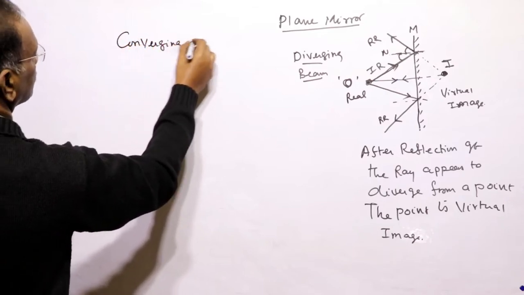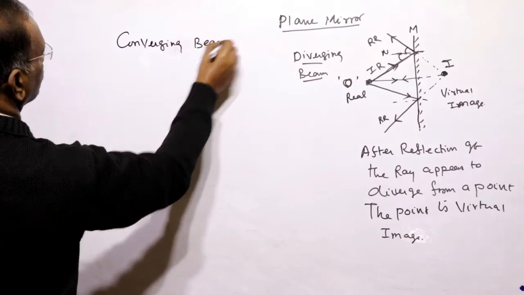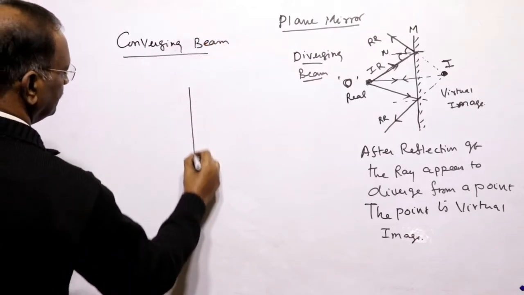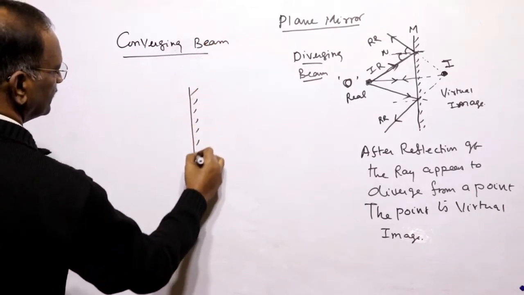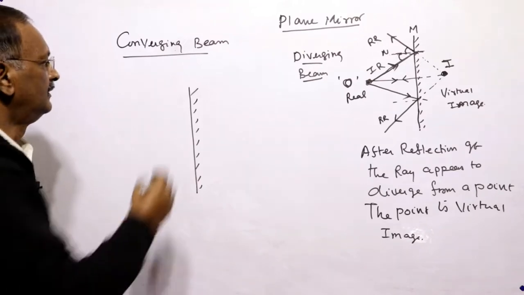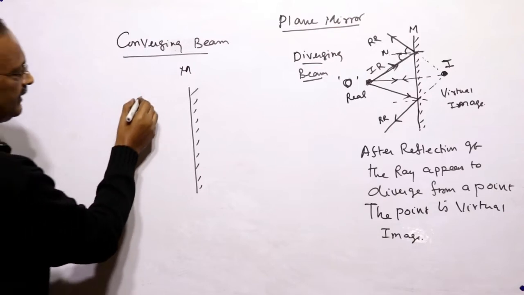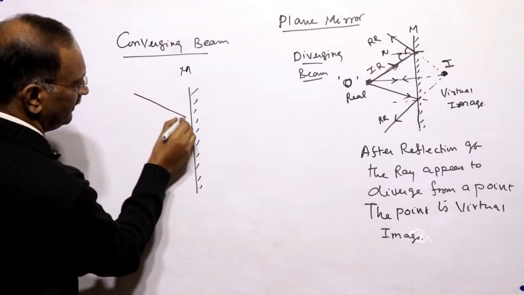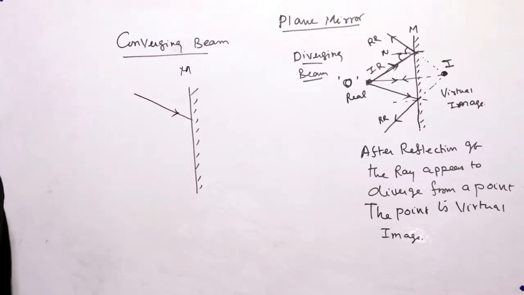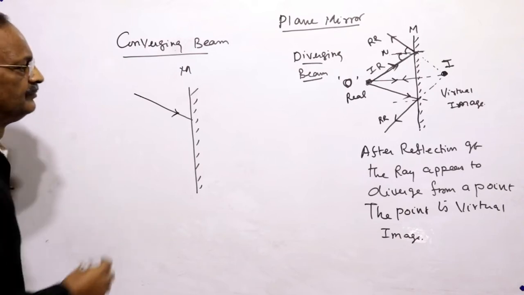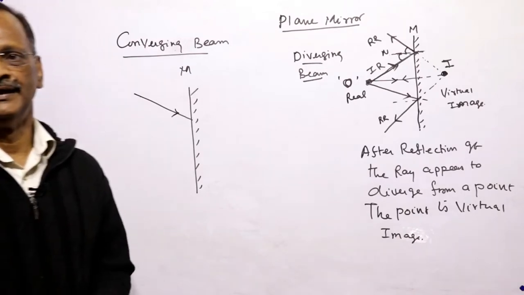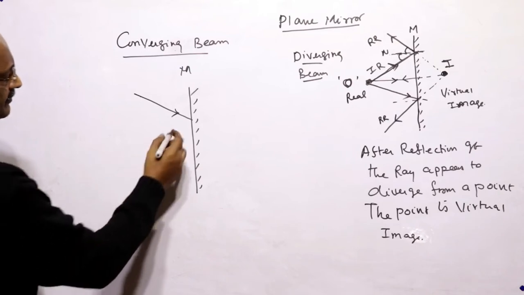Converging beam. This is a mirror, a polished surface. Converging means let us take a ray coming like this, converging like this toward a point.